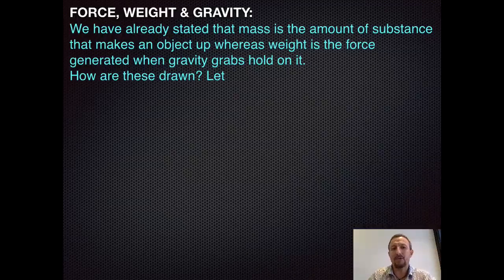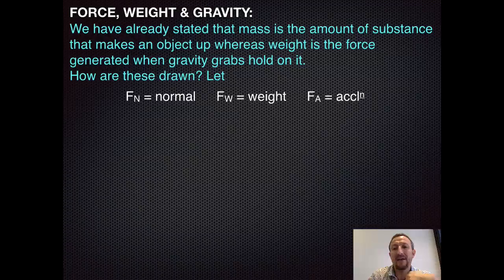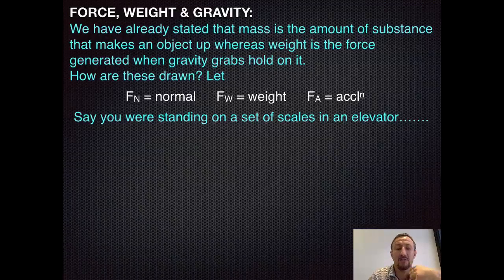So this is how we're going to draw it. We're going to work on the principle that we've got Fn, which is a normal force, or what we would call a support force. We're then going to have Fw, which is a weight force, and we're going to have Fa, which is going to cause our acceleration. So we're going to imagine that we're standing on a set of scales in an elevator.